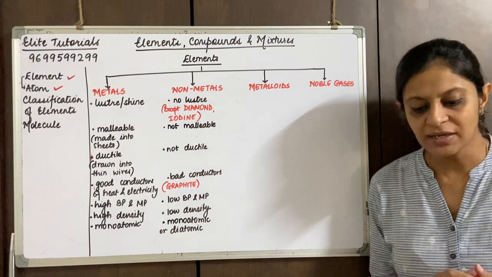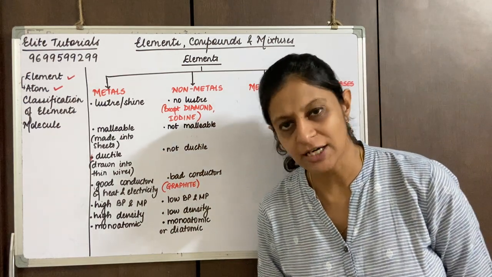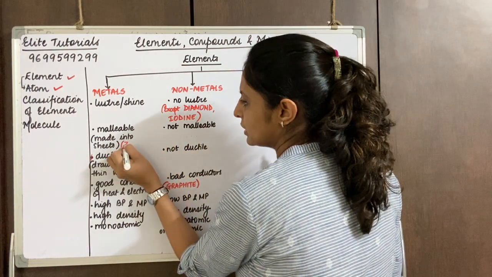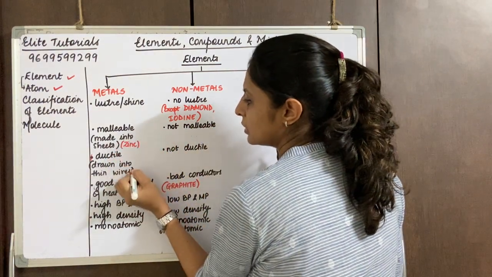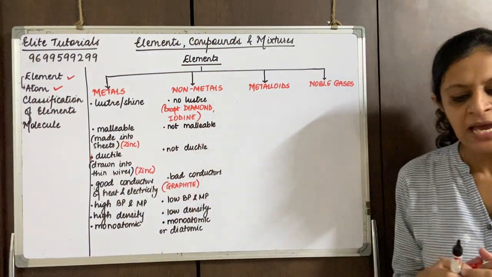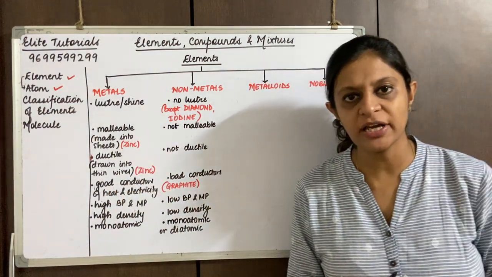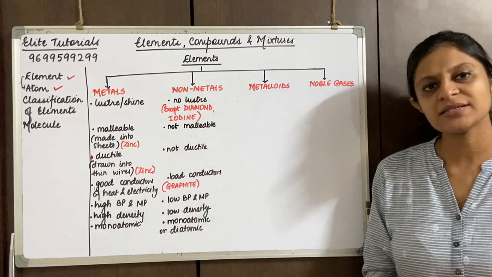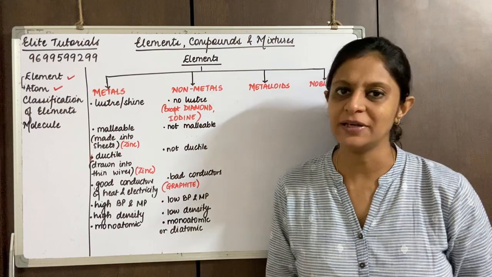Zinc is a metal but it is non-malleable and non-ductile. Also iodine is a non-metal but it has a nice luster, and graphite is a good conductor in spite of being a non-metal.